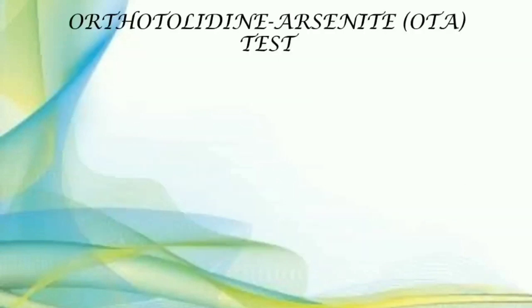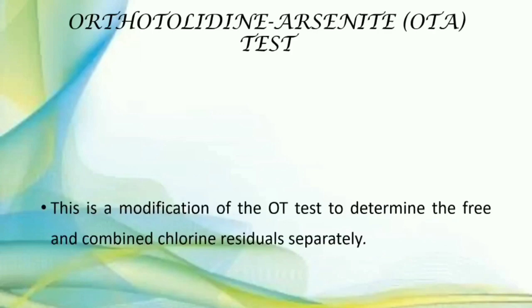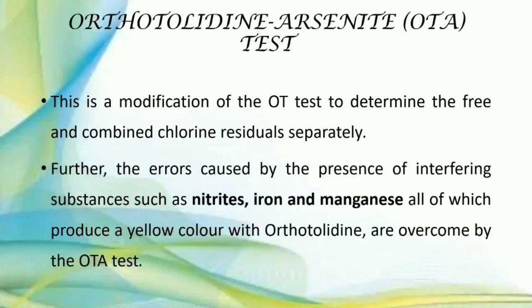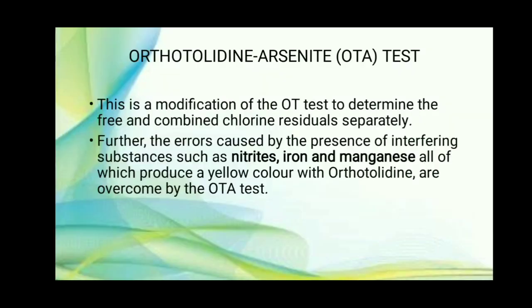The second test is the orthotolidine arsenite test. This is a modification of the OT test to determine free and combined chlorine separately. In the first test, if the water contains nitrates, iron, and manganese, they also produce yellow color.